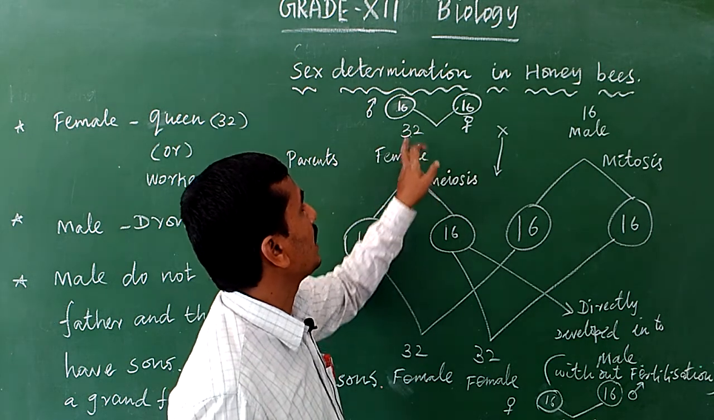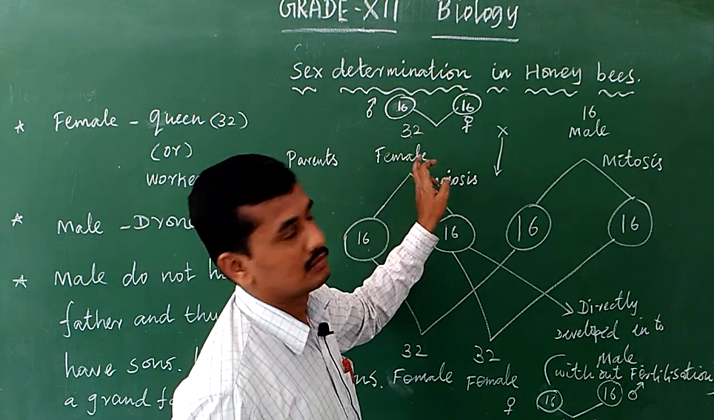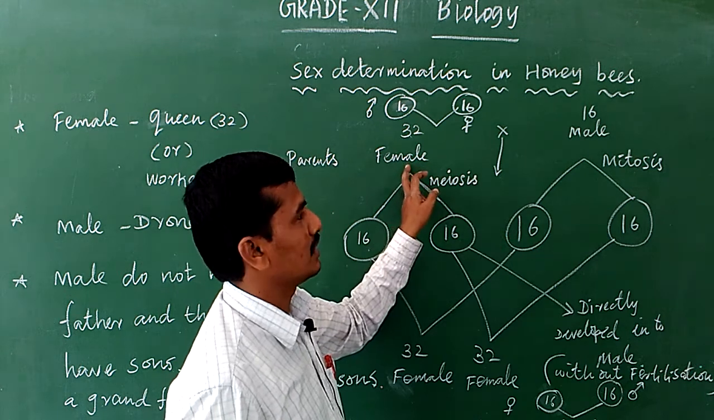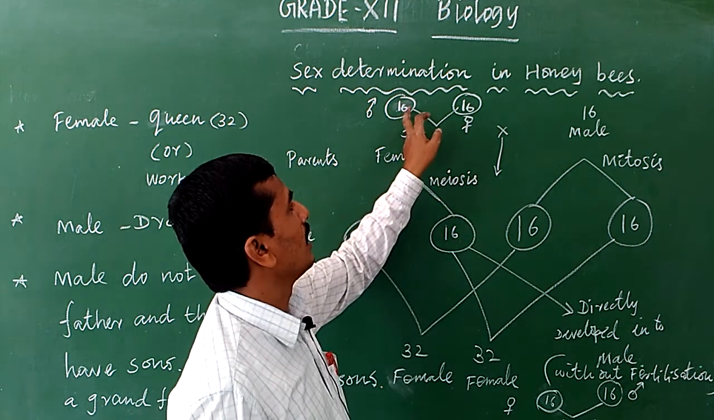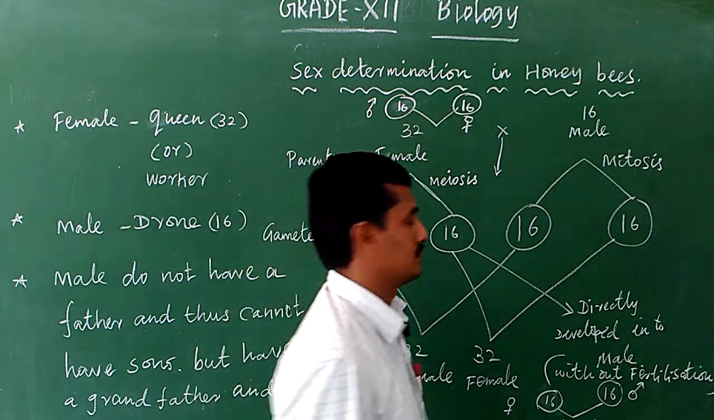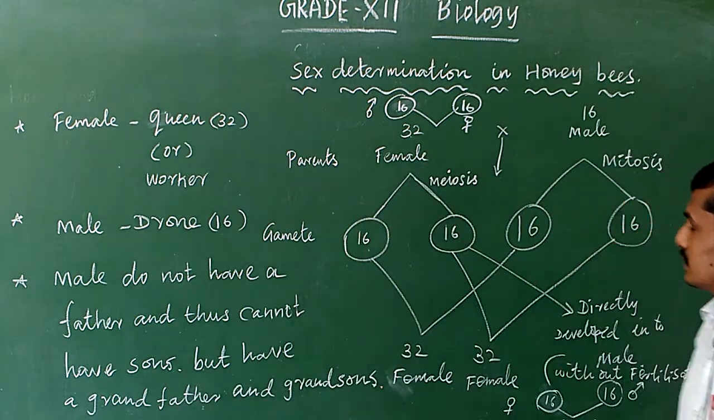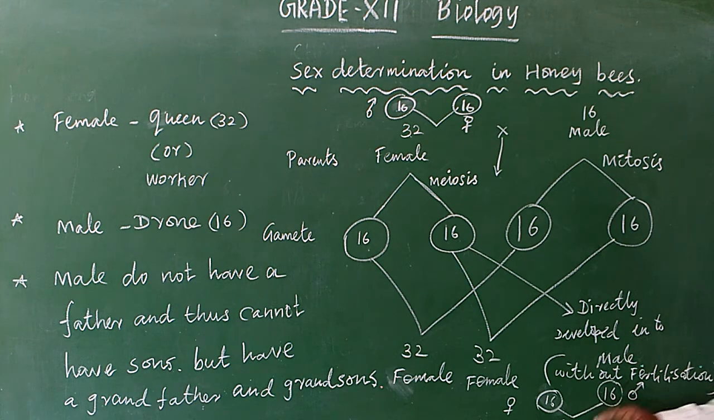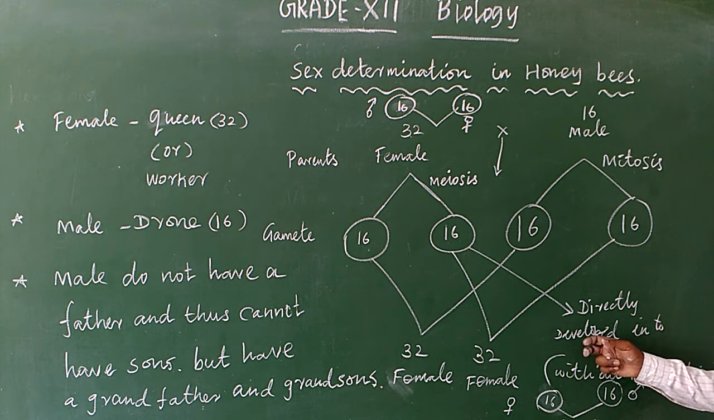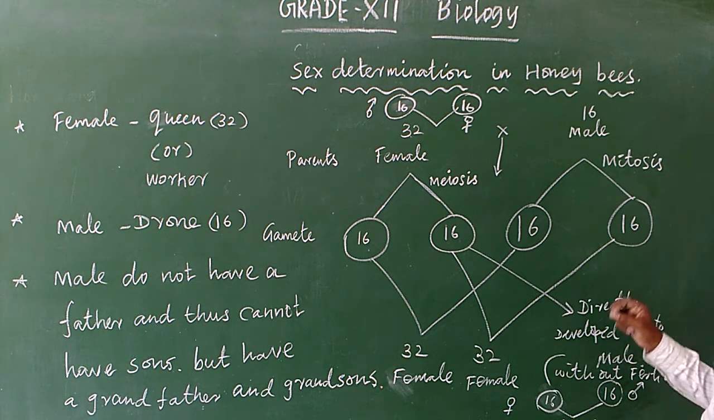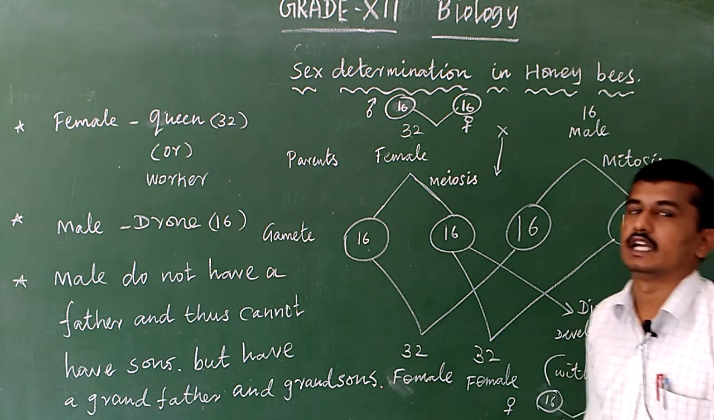The female has father and mother. So the male does not contain a father, but the male contains a grandfather. Okay, the male has the grandfather and the grandson, even in the male after fertilization producing grandson also. Okay, so the male is developed directly from the female gamete.